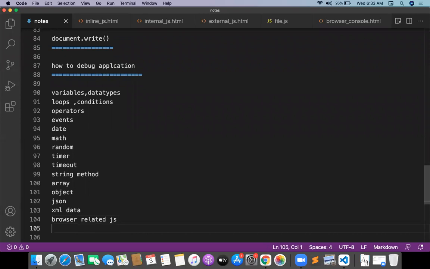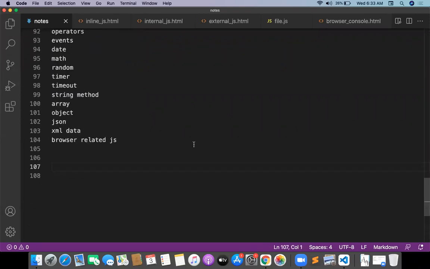See, the total JavaScript is basically divided into three parts. One is the DOM architecture, one is the SOM architecture, one is the BOM architecture. DOM is nothing but the document object model, how to work at the document level. SOM is the CSS object model.